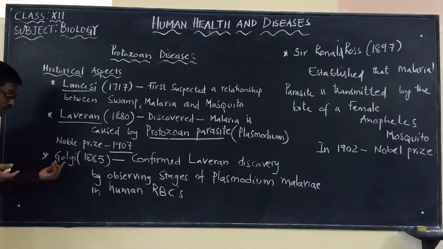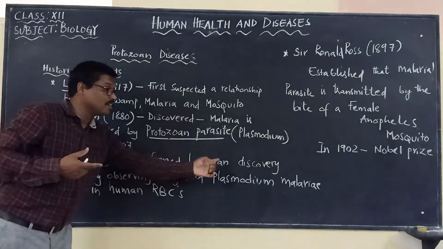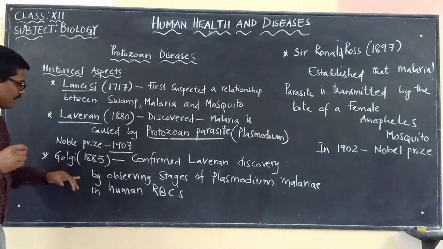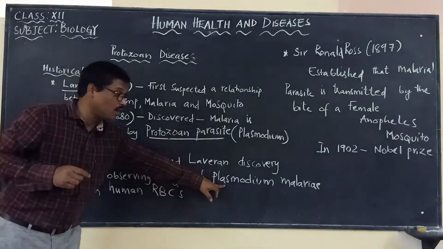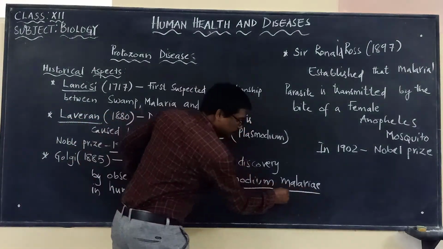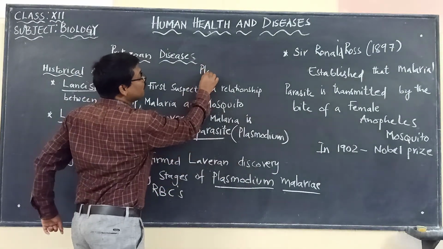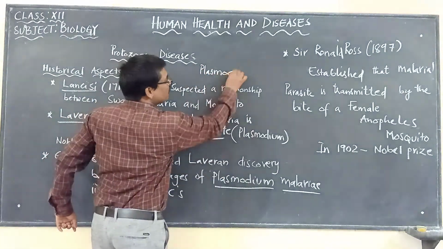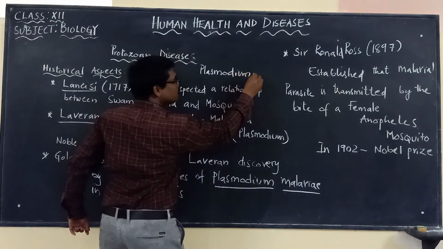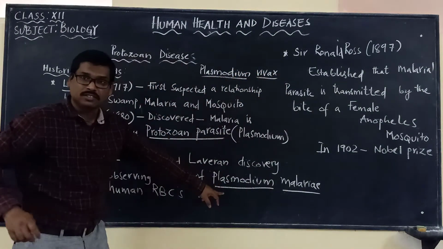And later on, Golgi, in the year 1885, confirmed Laveran's discovery by observing stages of what? Plasmodium malariae. Please remember, we already came across Plasmodium vivax, which is one species.